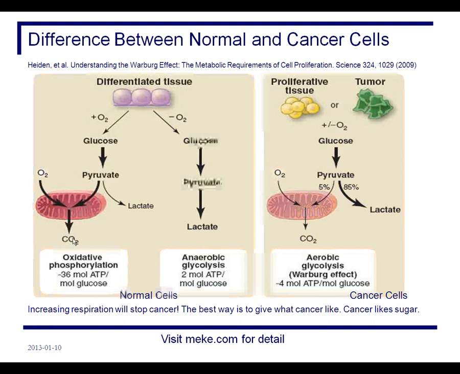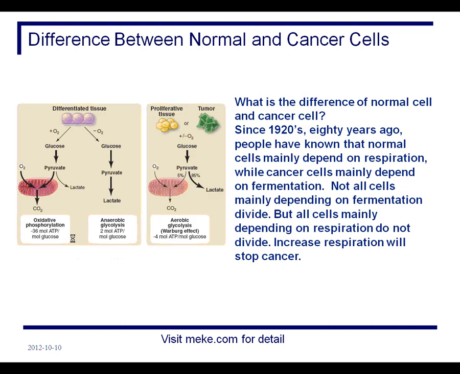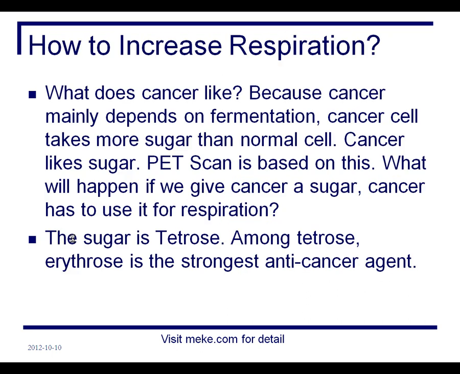Cancer likes sugar, because cancer mainly depends on fermentation. PET scan is based on this.